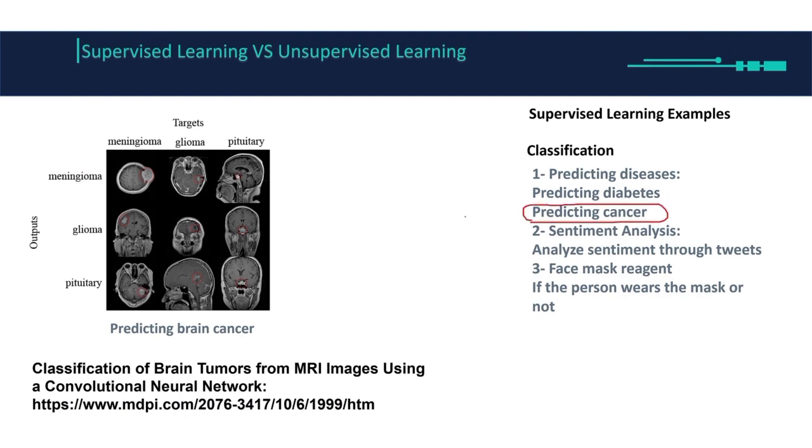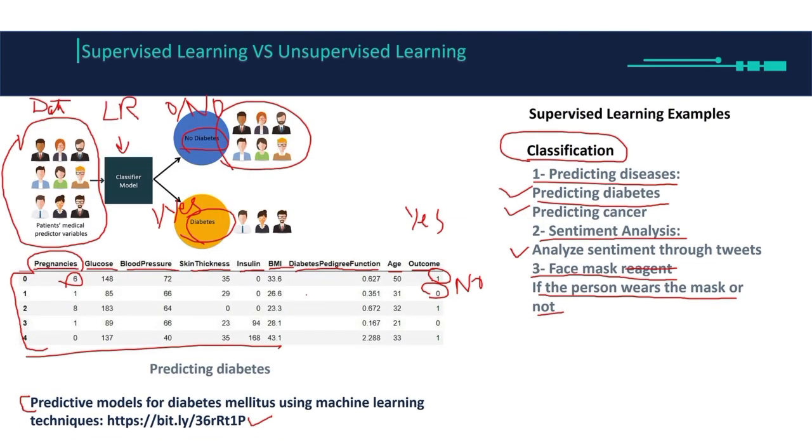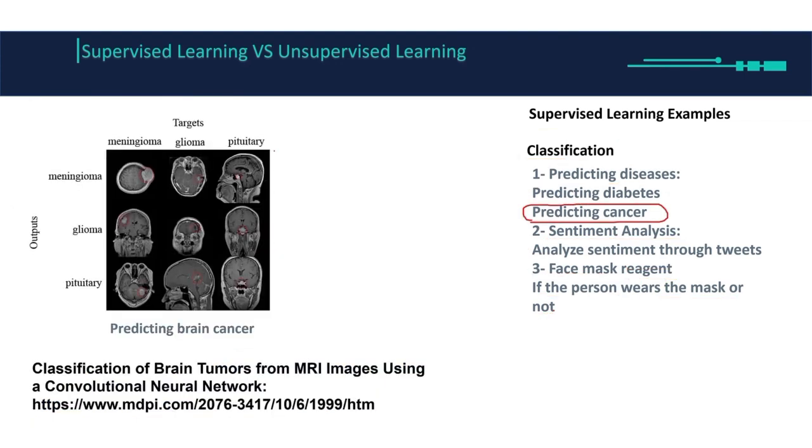Next we have predicting cancer. Here we still have data in the field of medicine, but previously it was a bunch of numbers and text. This time it's images, and these are brain images. Since the data became complicated, it's no longer a bunch of numbers and text, it's images. Now we're going to jump to deep learning. If you remember, we said one of the main reasons deep learning came into existence is because the data became complicated, which means we now have images.